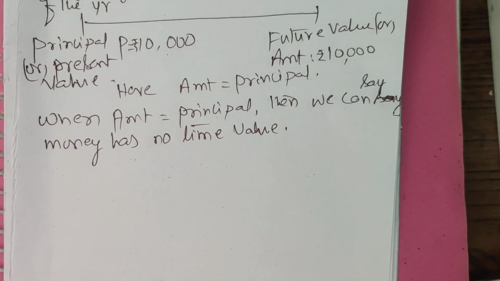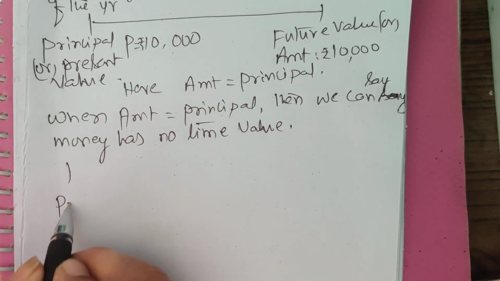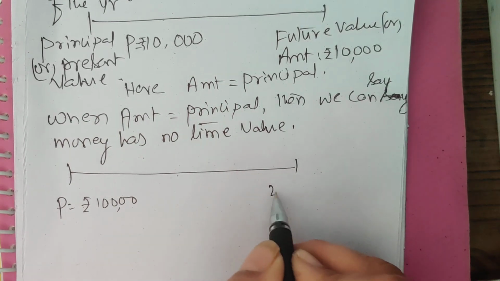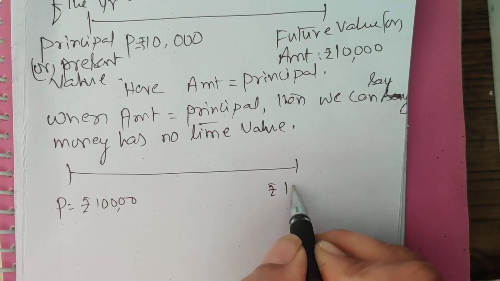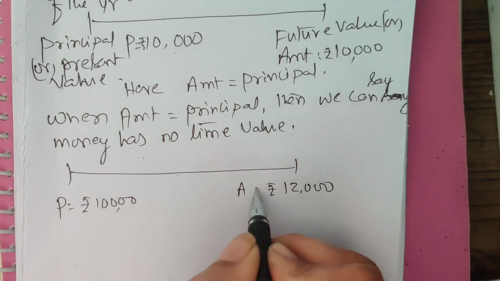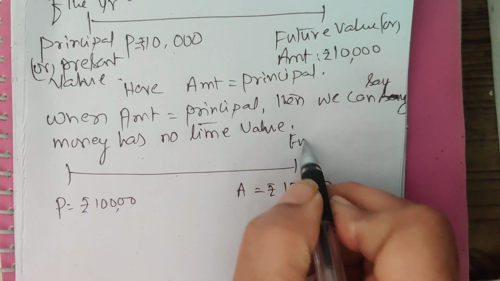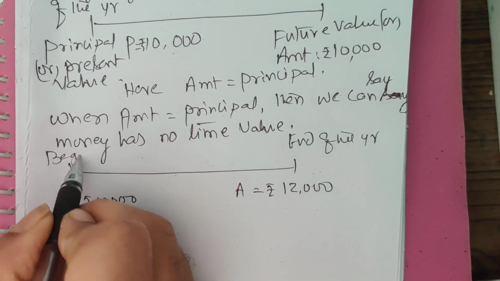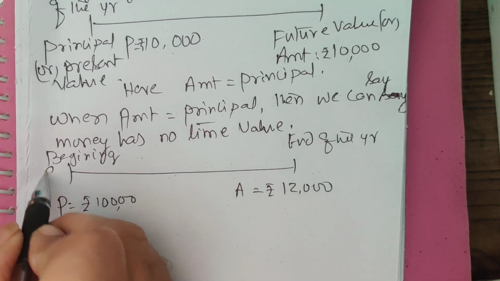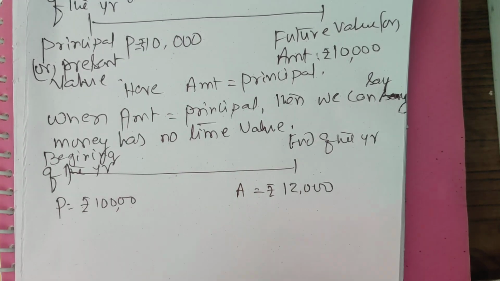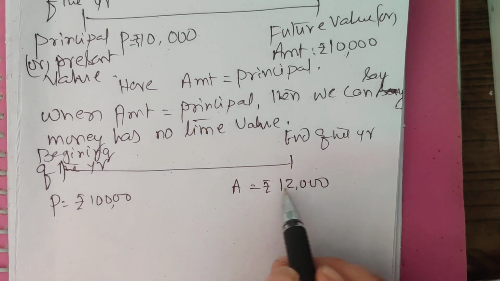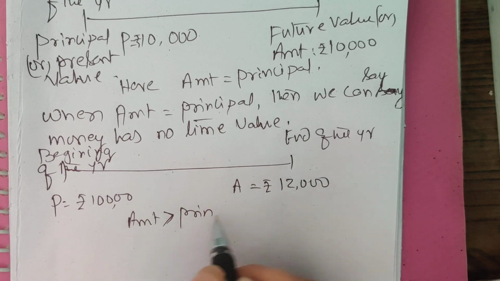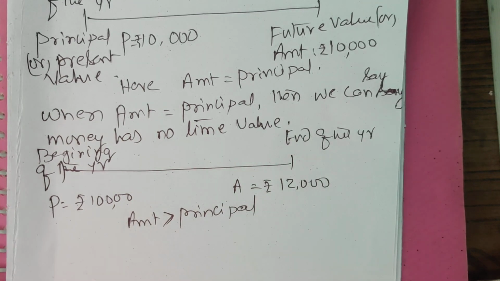On the other hand, 10,000 rupees is deposited by you at the beginning of the year. At the end of the year you are receiving 12,000 rupees. This is amount. Now I can say here amount is greater than principal.